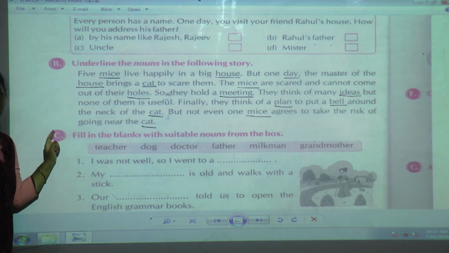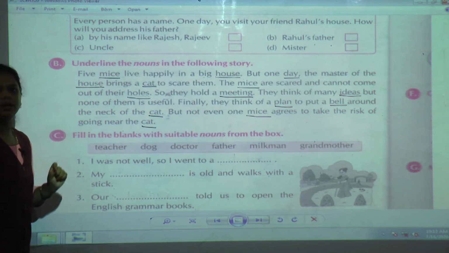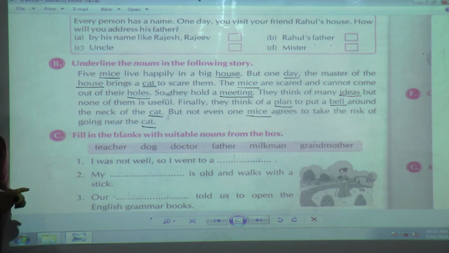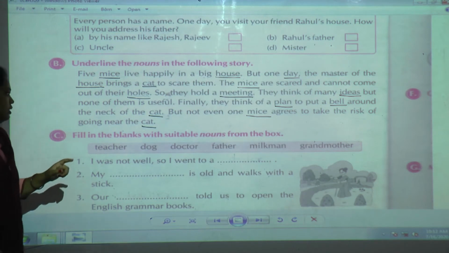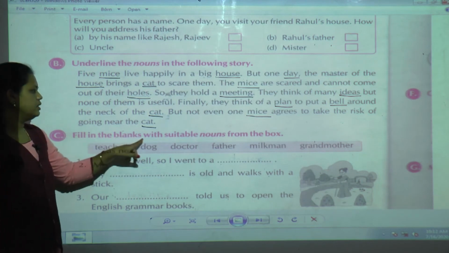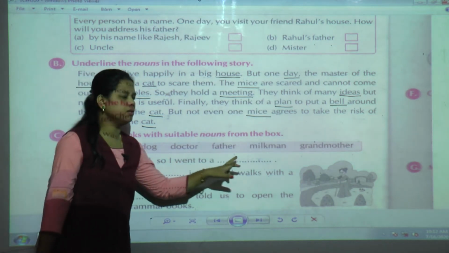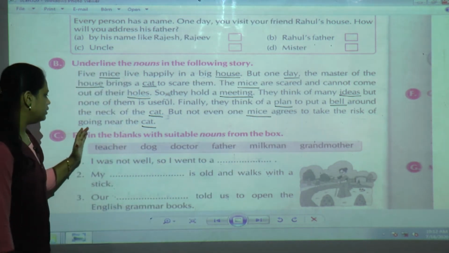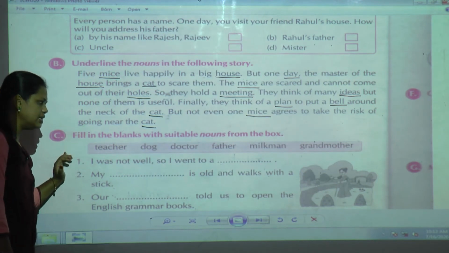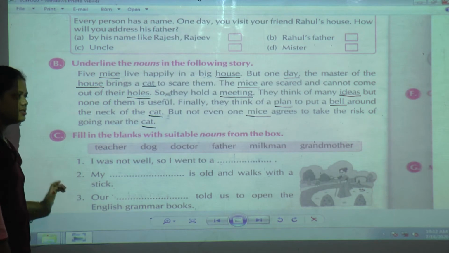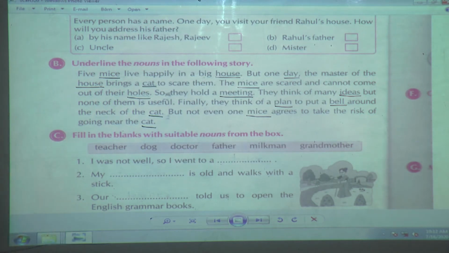You can copy this and do it in your grammar textbook. Okay. Now shall we go to the third one? See the question it has given. Fill in the blanks with the suitable nouns from the box. Here in the box they have given some nouns. With the help of these nouns we have to complete these sentences. There are six examples, so one by one we are going to see.